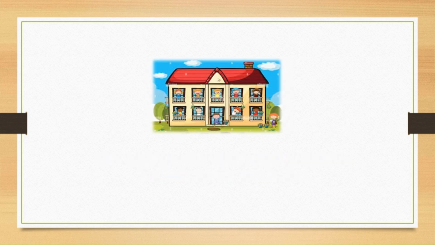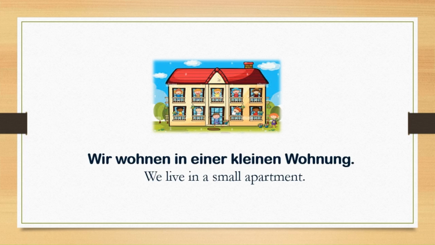Let's look at the third example. Wir wohnen in einer kleinen Wohnung. In this context, the verb wohnen shows the act of living in an apartment. Let's move on to the verb leben.